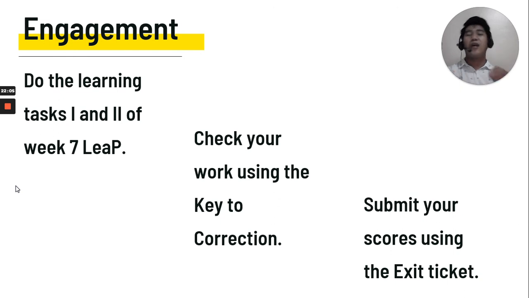Now, I'm done with my discussion. Here is your part. For you to be engaged, you have to do the learning tasks 1 and 2 of the week 7 learners packet, which is posted in the Google Classroom as well. Then you're going to check your work using the answer key I am about to post on Friday. Then you're going to submit your scores using the exit ticket, which will be posted also in the Google Classroom on Friday at 12:30.